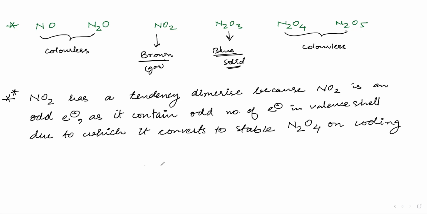N2O4 has a simple structure. You can make nitrogen with a single bond, here a double bond to O and a single bond to oxygen. Then again one nitrogen here, double bond O and single bond oxygen. Now these two will form a bond and dimerize. Simple. NO2, odd electron species, dimerize to form this. This is the style to write NO2, and then form a bond. Easy. Copy this first. Your oxides are done.